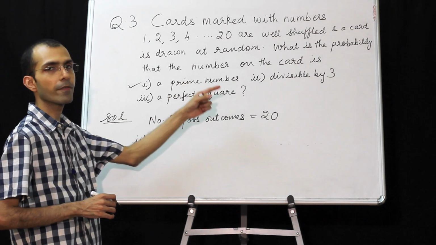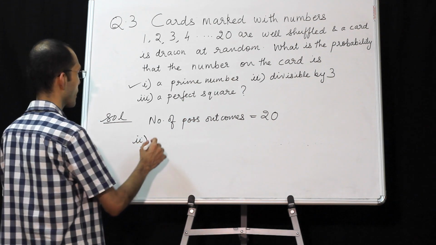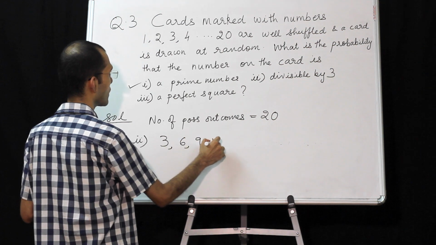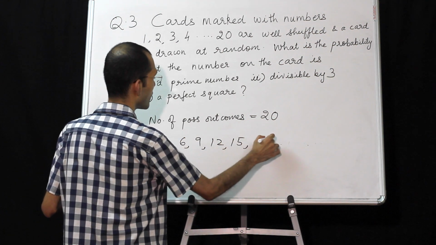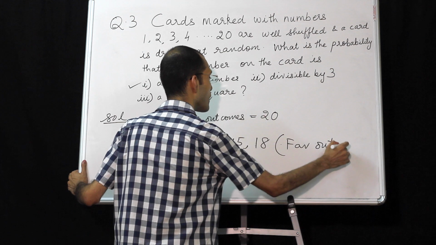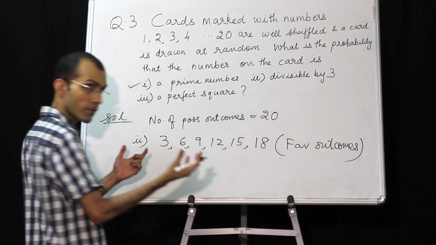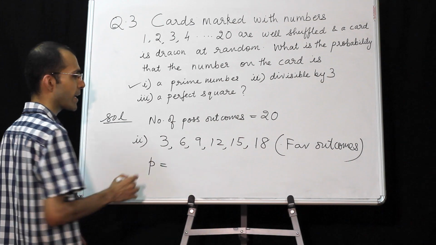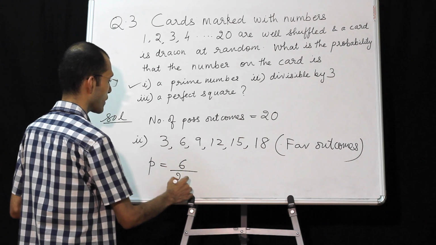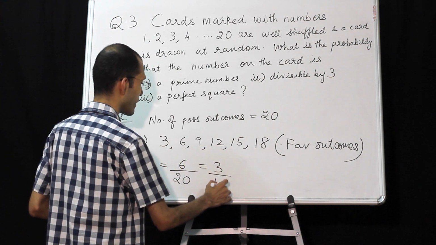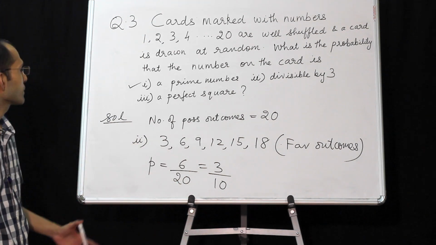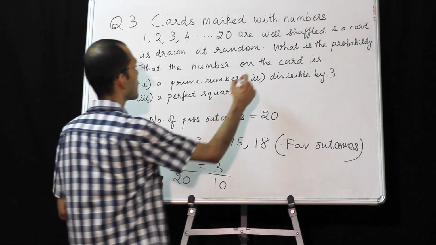Probability of a number divisible by 3. So 3, 6, 9, 12, 15, 18. These will be our favorable outcomes. This is what we want. Now what is the probability of this happening? 1, 2, 3, 4, 5, 6. 6 by 20. Again, remember to put it in the simplified form, 3 by 10. Now the final subpart. So this is also done.